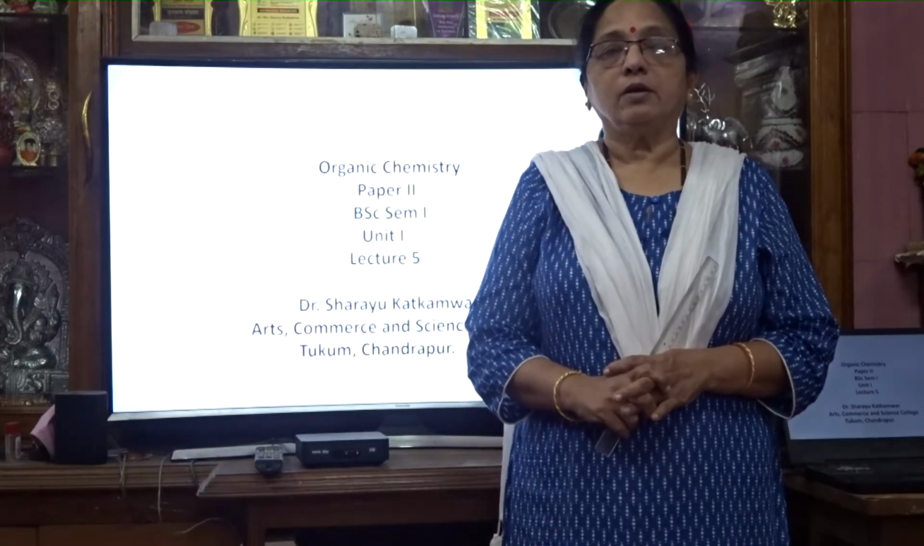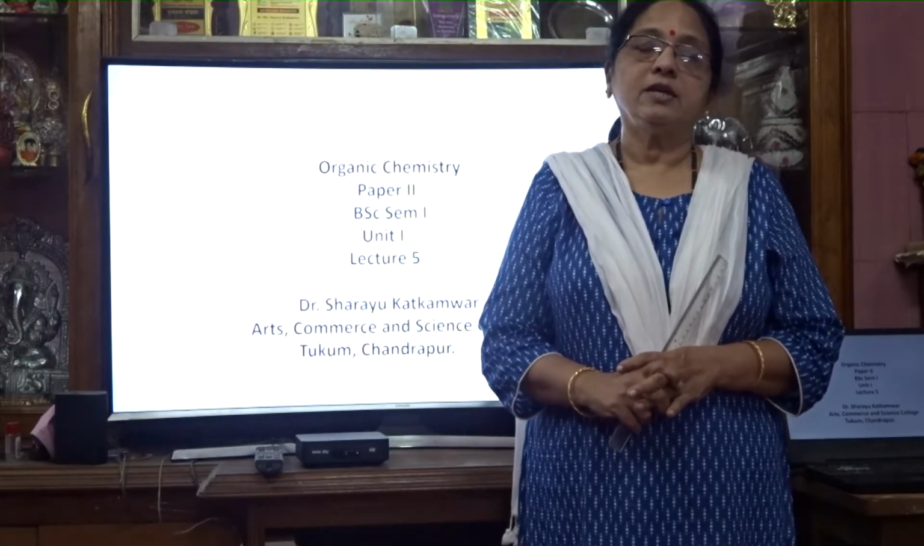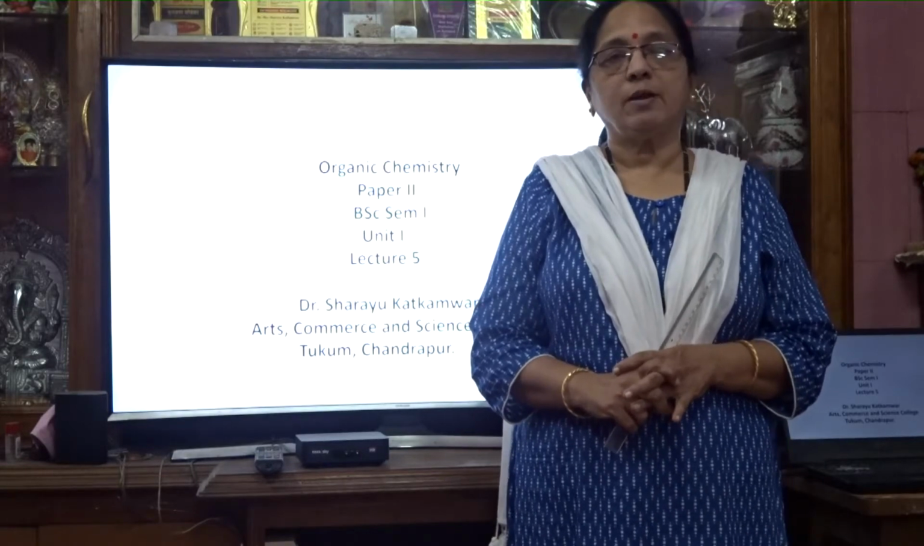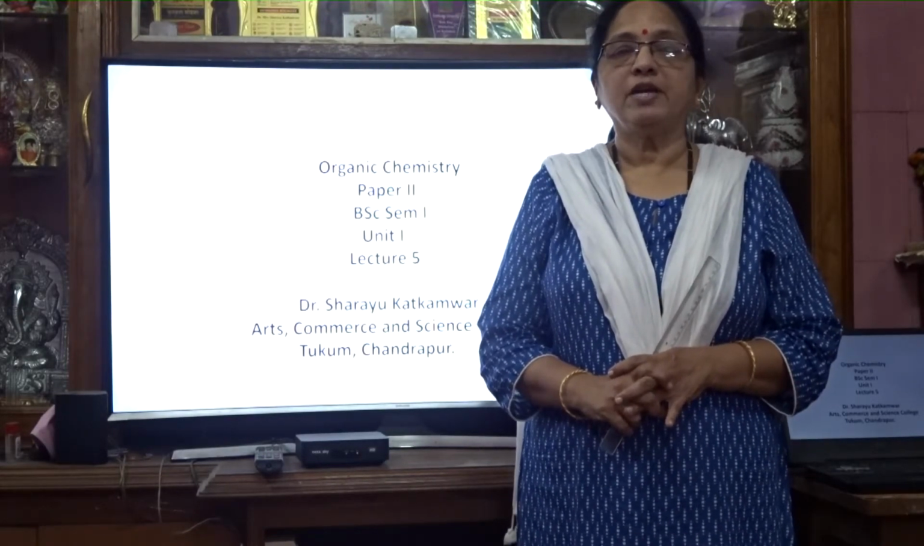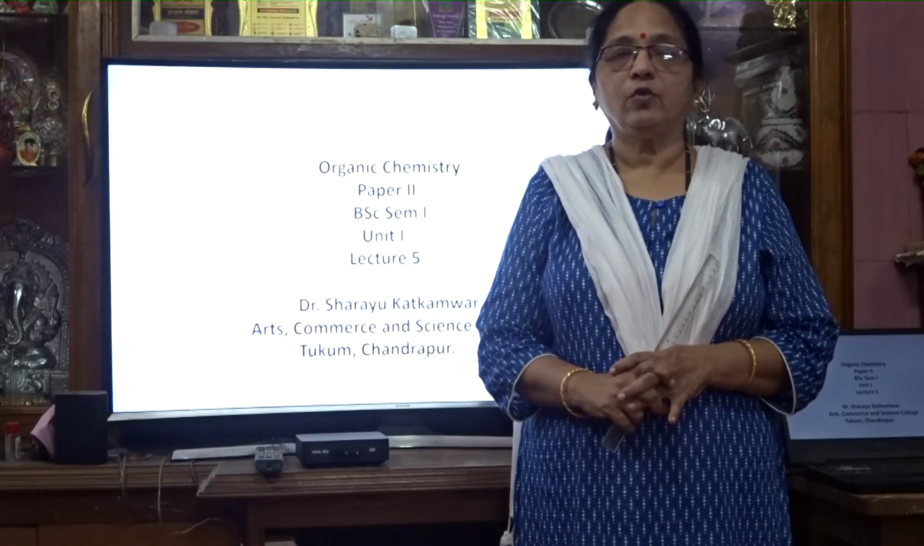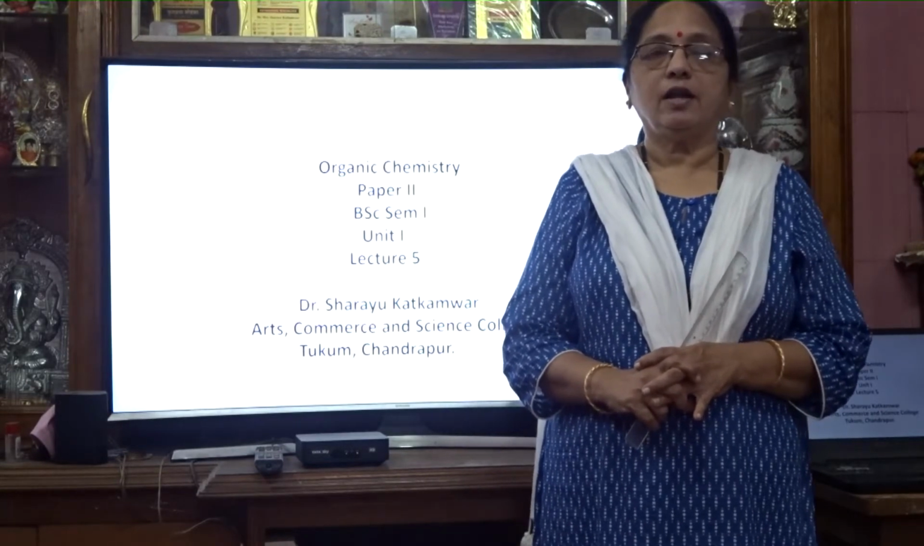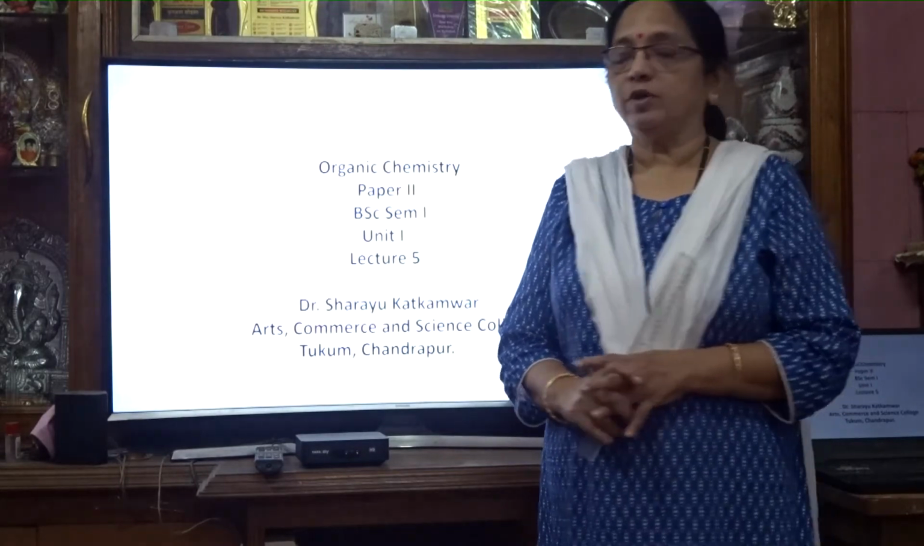In methane and ethane there is sp3 type of hybridization. What is sp3 hybridization? One 2s and three 2p orbitals hybridize to give four hybrid orbitals of equivalent energy. So we will see in detail how the ethane molecule is formed.